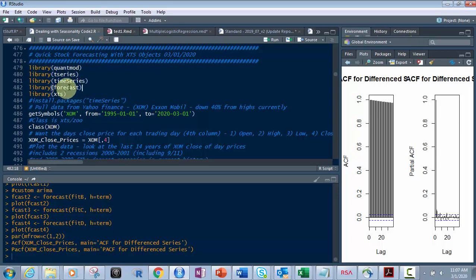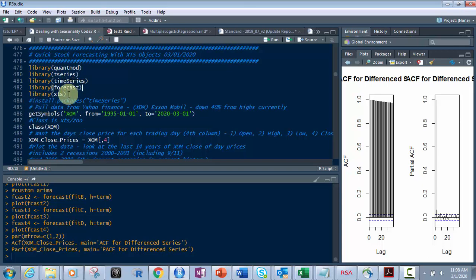So you've got xts, forecast, timeSeries, tseries, and quantmod. If you don't have them, use this little line right here called install.packages("timeSeries"), just like that, or whichever one you're using. Make sure you spell them correctly. timeSeries is a lowercase t and uppercase S. If you don't do that, it won't find it. R is very anal retentive. It needs to find exactly the right spelling, if it's capital or not, underscores, whatever.